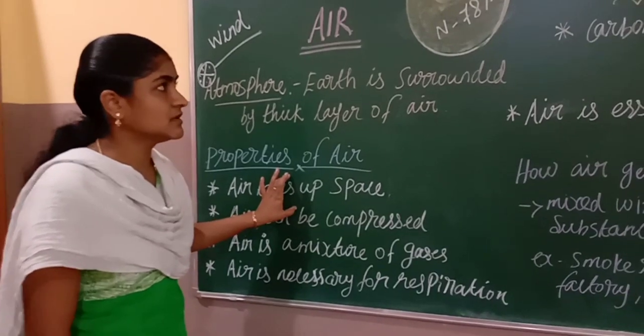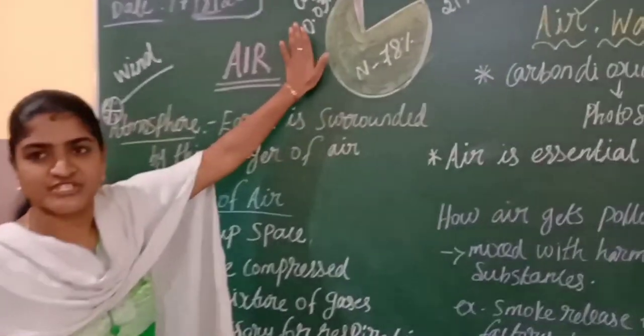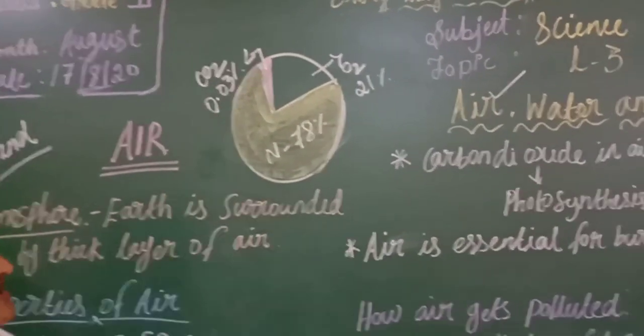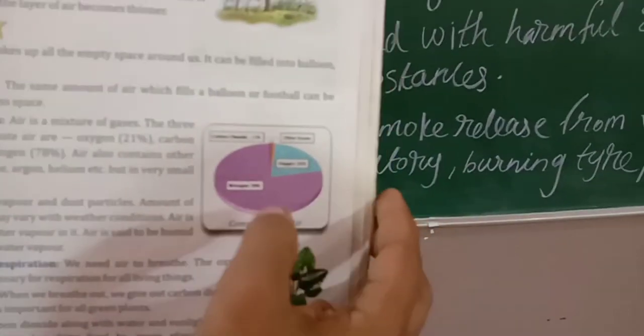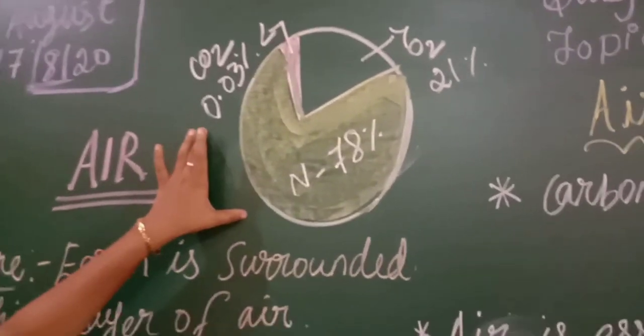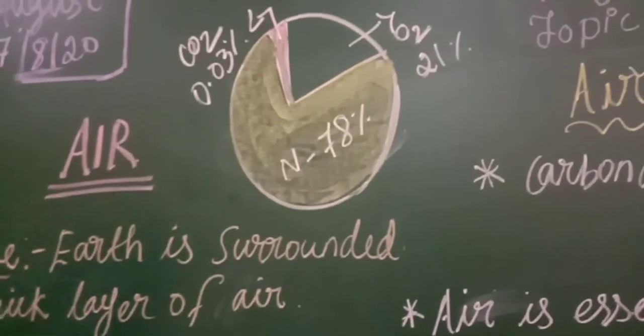Before that, I want to explain the composition of air. You can see this chart in your textbook also, children. It is the composition of air. Air is a mixture of gases.